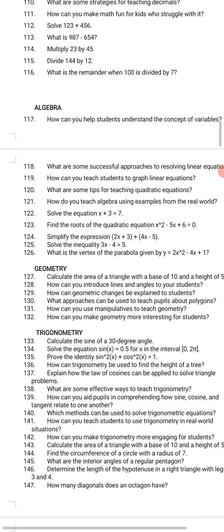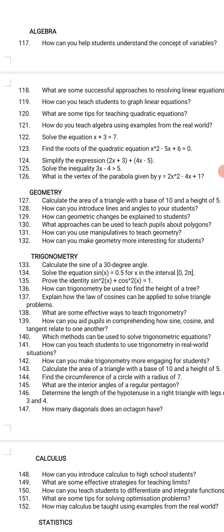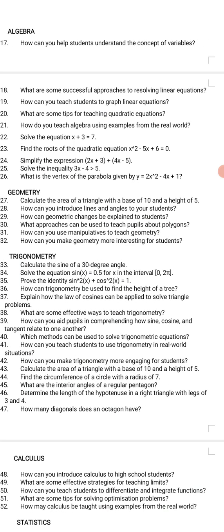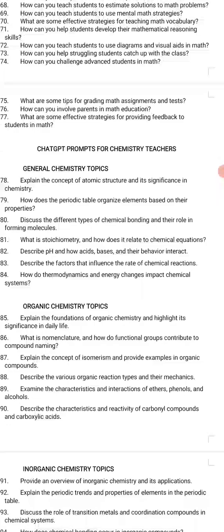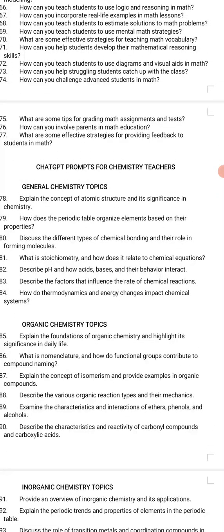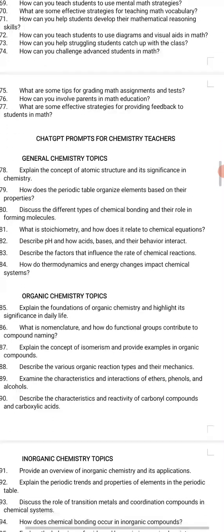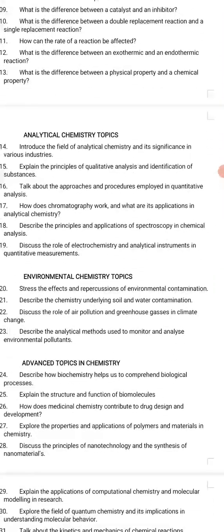What it simply means is that if you see a question like this 126, it says what is the vertex of the parabola given by y equals this and that. This is just giving you an idea of questions you can ask in this AI tool. So it goes on and on. Then we'll go to the point where they say ChatGPT prompts for chemistry teachers, and so on. It goes on and on.